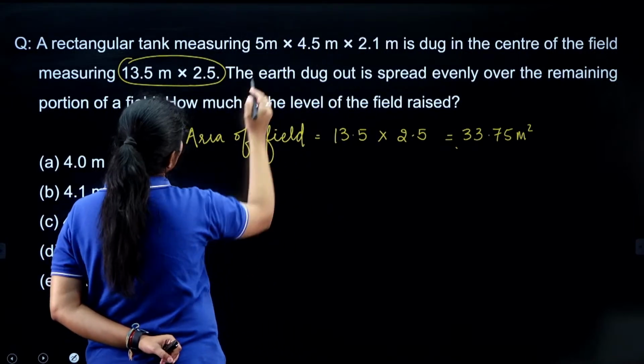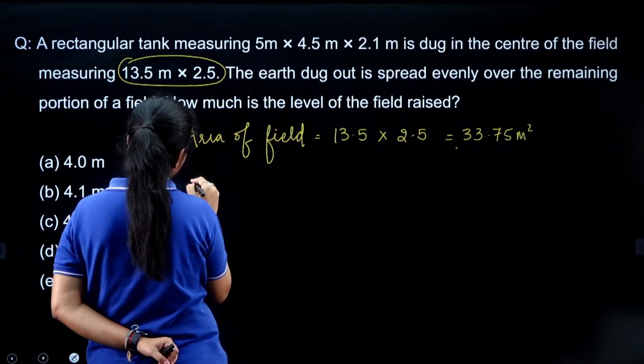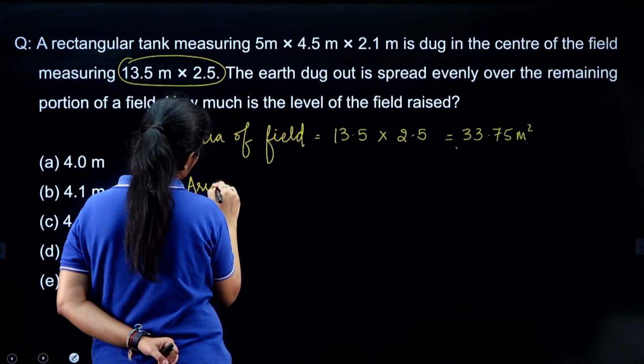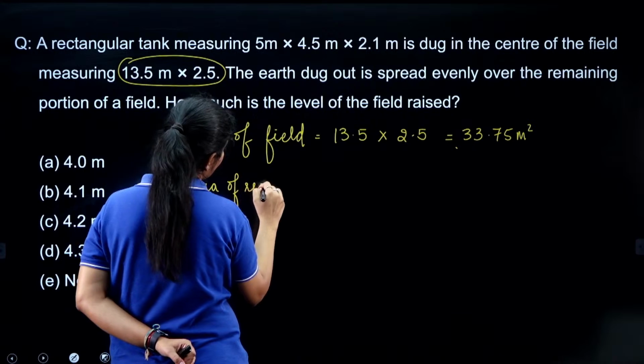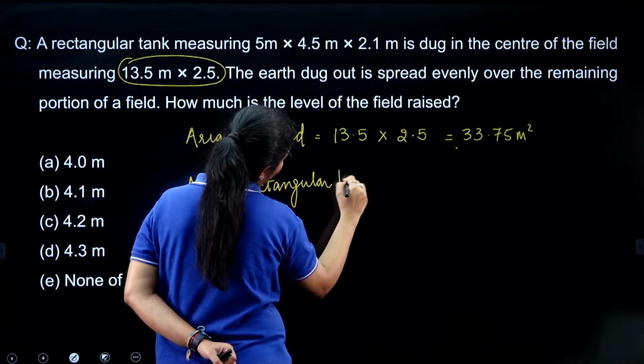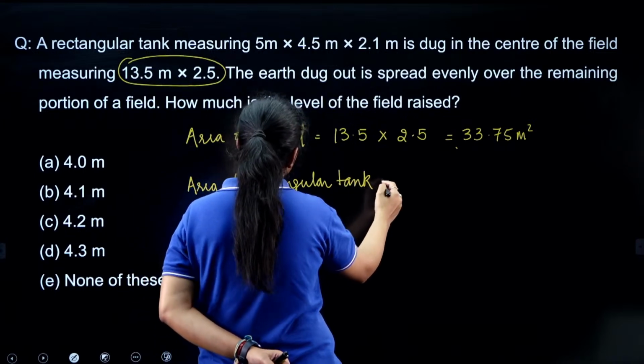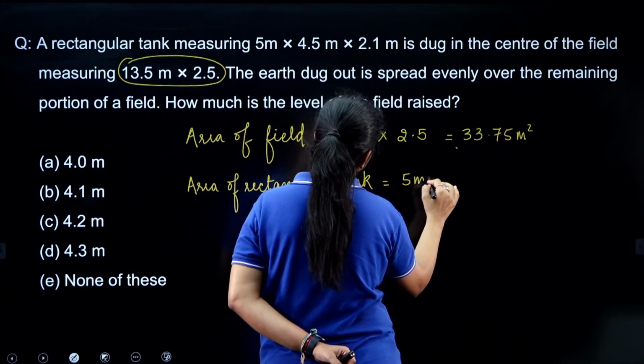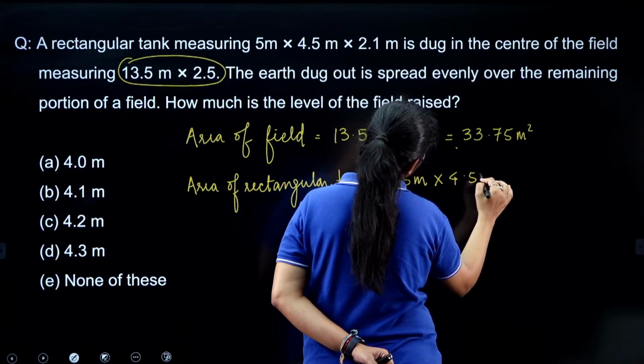So we need to find out this particular area first. Area of rectangular tank, and that is nothing but 5 meters into 4.5 meters.